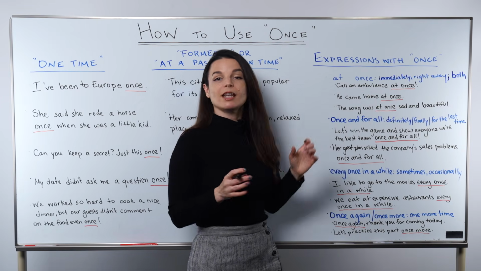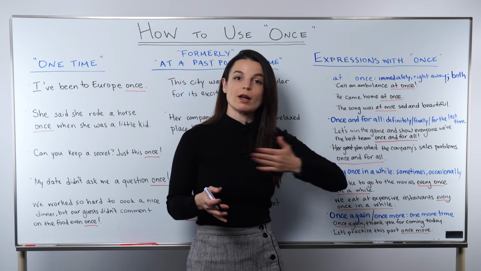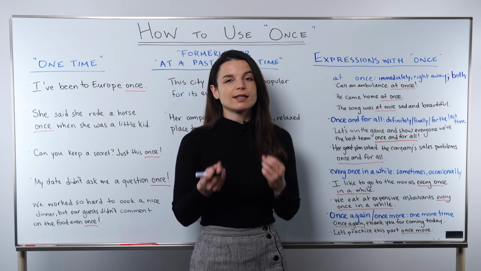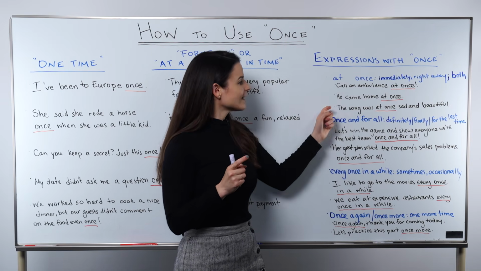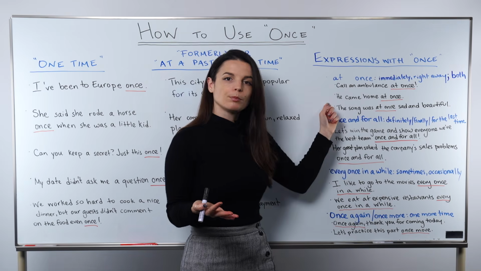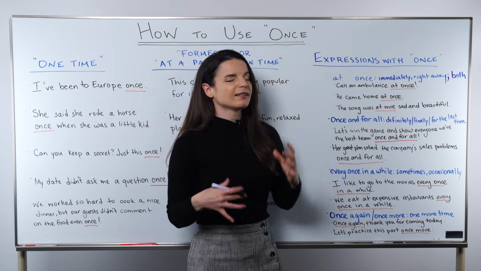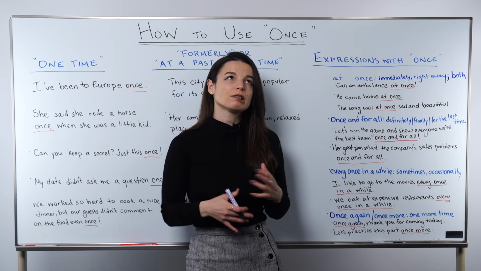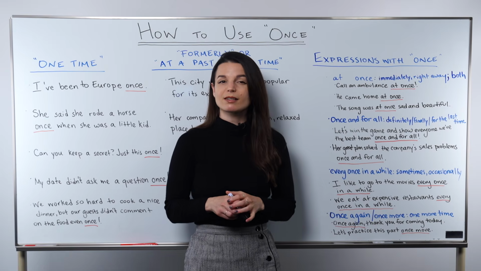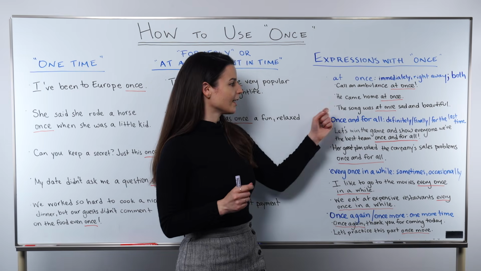One more, he came home at once. He came home immediately. He came home right away. So at once expresses this feeling of doing something immediately at the moment. Lastly, I want to give one example of this both use. This example, as I said, sounds a little bit old-fashioned and we don't use it so much. Maybe we'll see it in some writing pieces somewhere, but we don't use it as much in everyday communication. Let's take a look though.